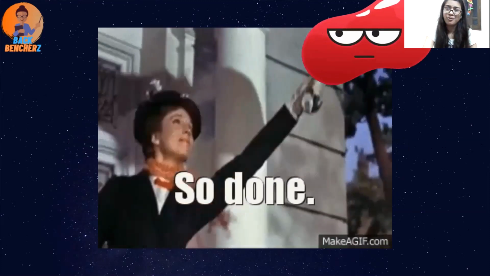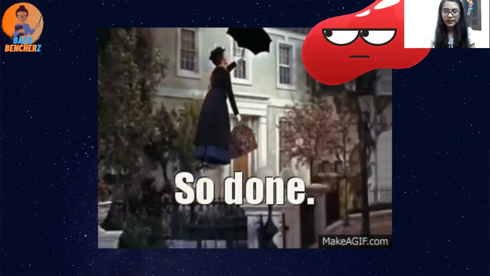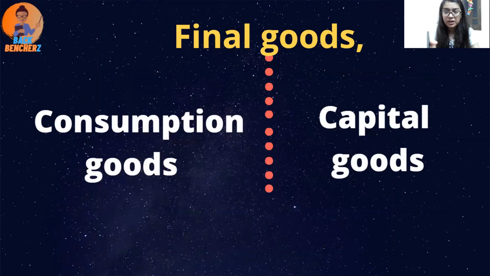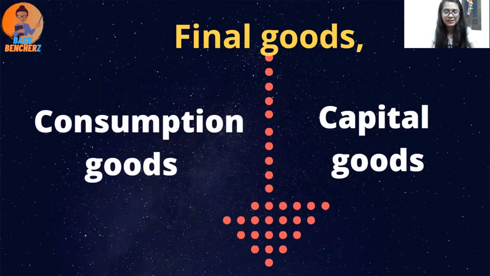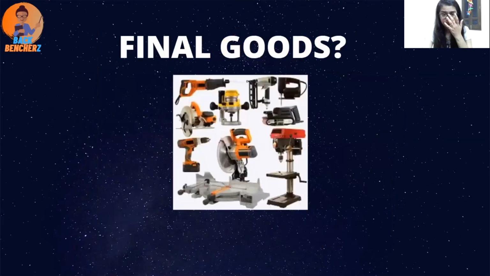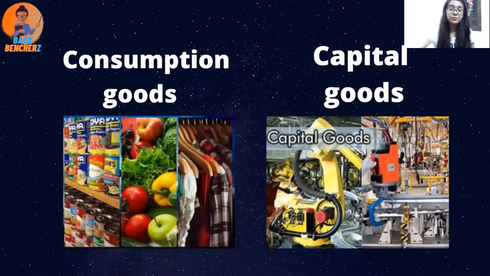Now you must be asking, हो गया? See, थोड़ा सा बाकी है, okay? एक और topic. So basically when we are talking about final goods, let's talk about the consumption and capital goods. बहुत simple है, कुछ भी नहीं है इसमें, okay? So basically consumption goods वो होते हैं जो you know, these are those who can consume easily. You just take that, consume that, फेंक देते हो, that non-durable जिनको बोलते हैं. अभी आपने you take jam, you take clothes, 2-3 महीने पहनोगे फेंक दोगे. That's what we guys do, right? So that's what it is.